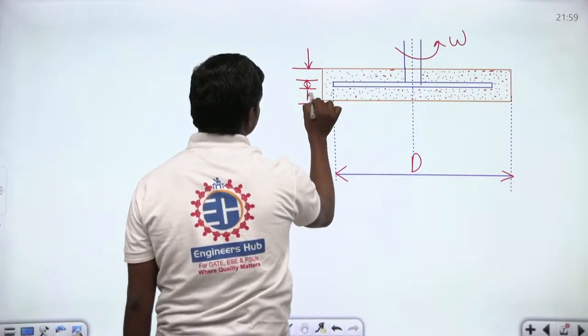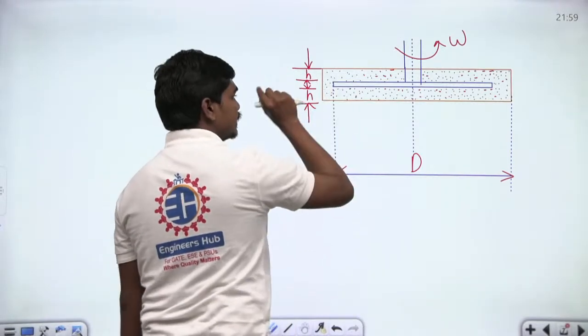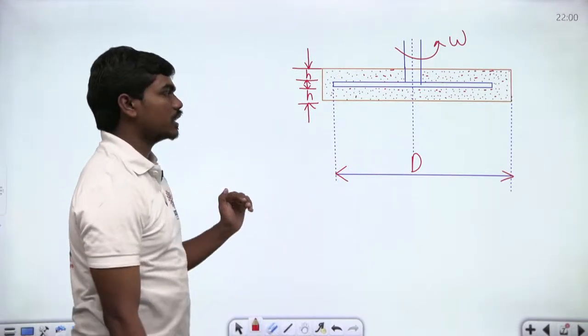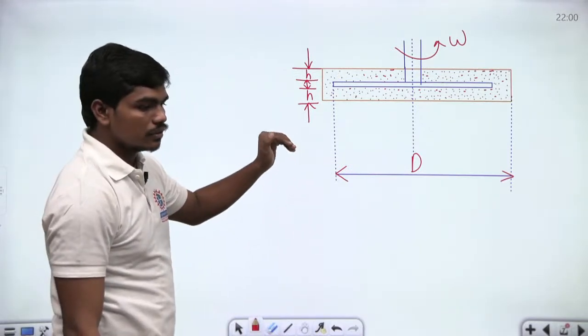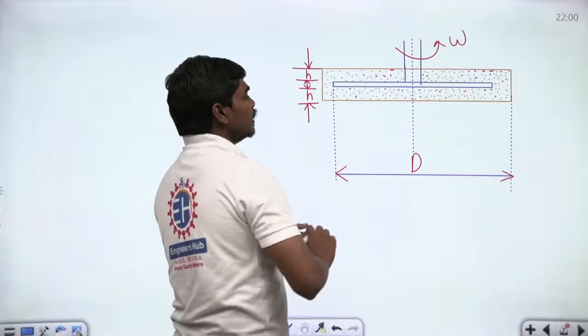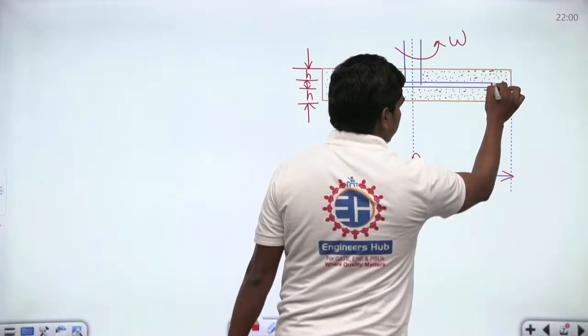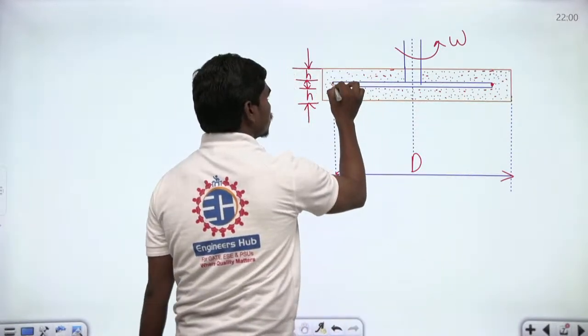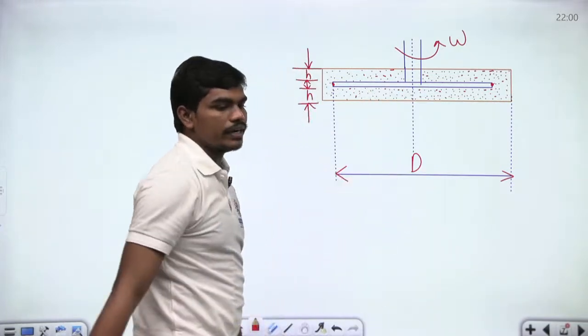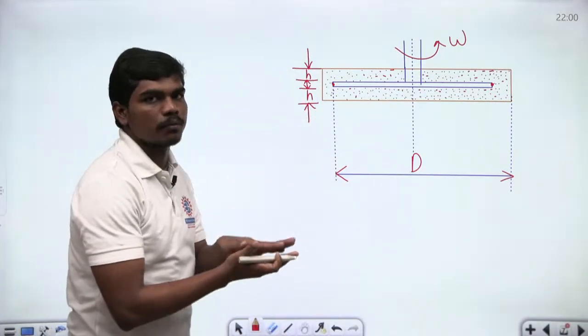So this is one h and this is one h, and t is the small thickness of the disc. Generally, the edge area is very small as compared to the total area exposed to the fluid on the top and bottom faces.